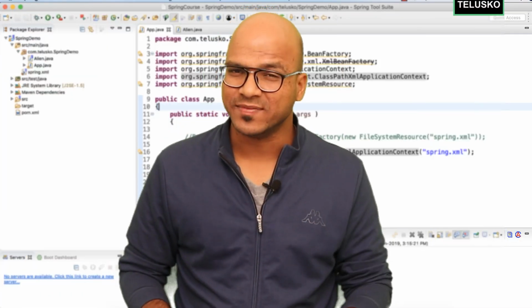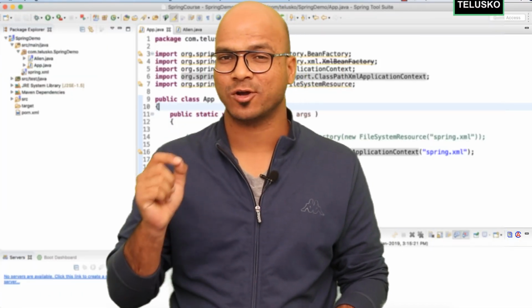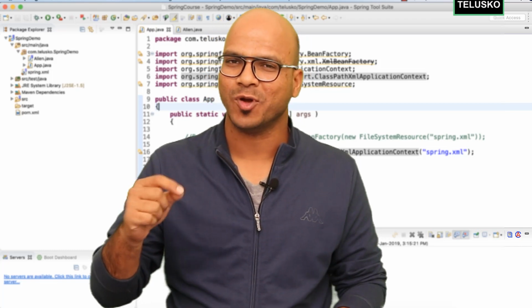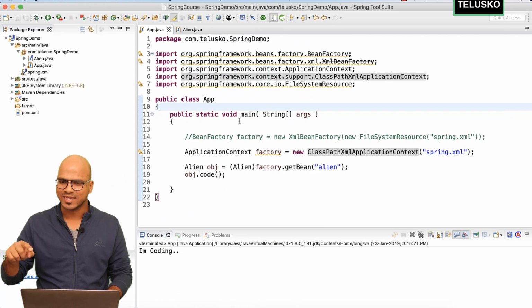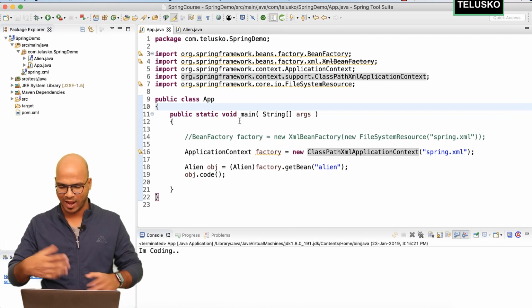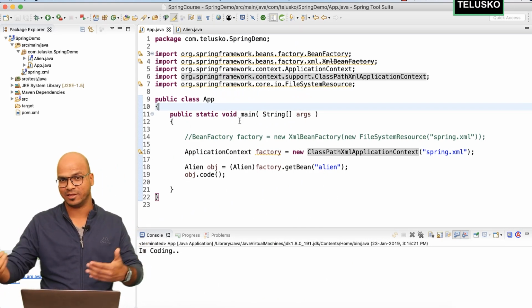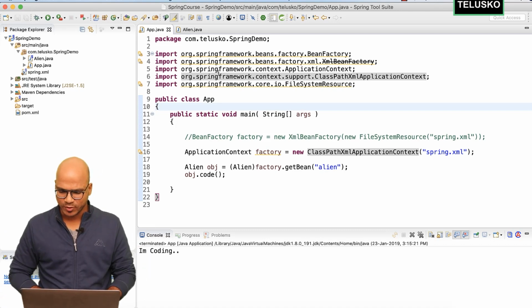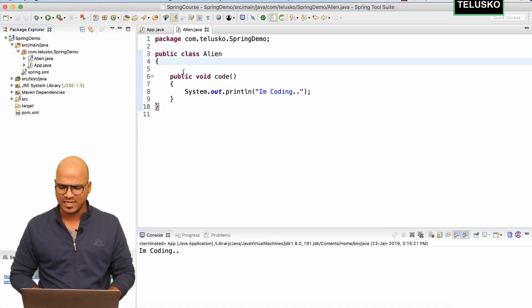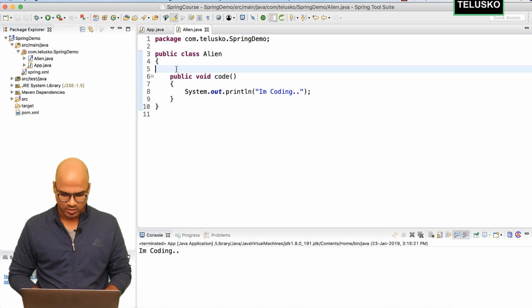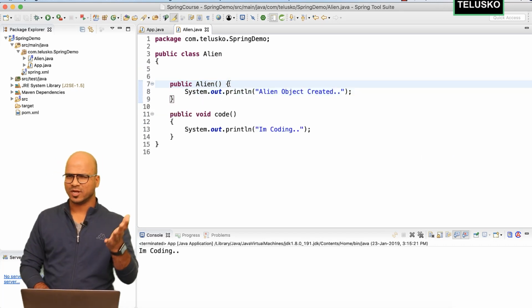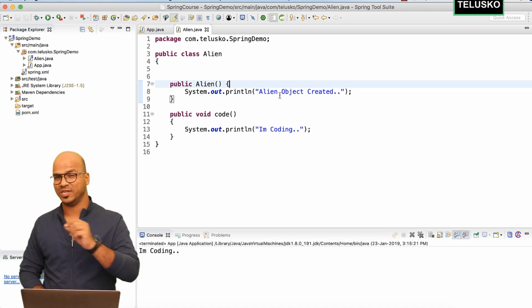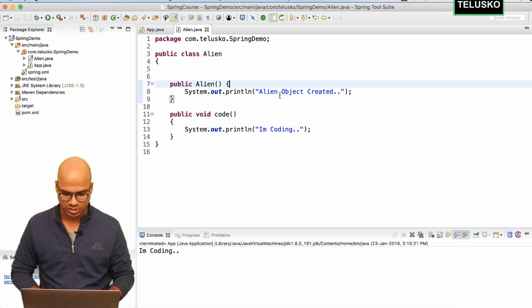In the last video, we have seen how we use application context. But still, we don't know how everything is working behind the scenes. That's important, right? So let's understand what happens when you say application context and then when you say getBean. To understand that, I will go back to my Alien class and let's create a constructor here. A simple constructor which simply says alien object created. Nothing fancy.